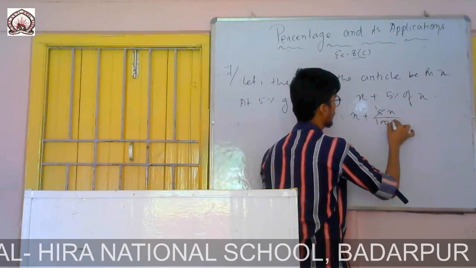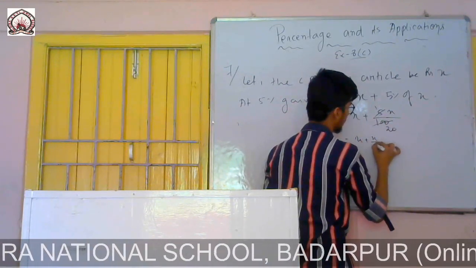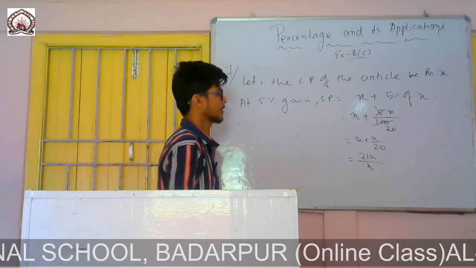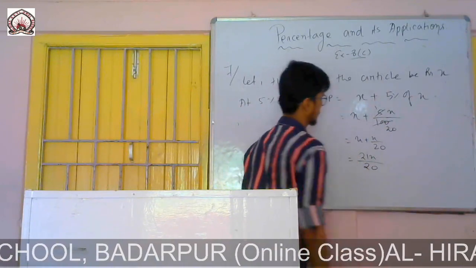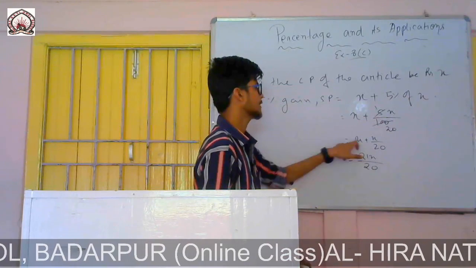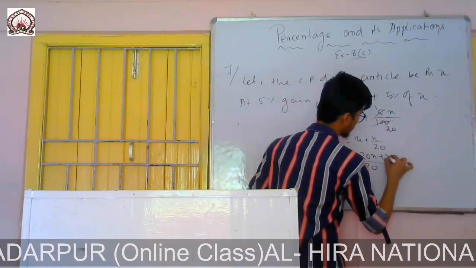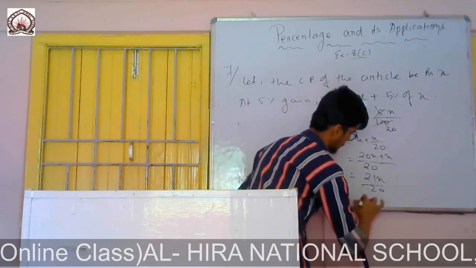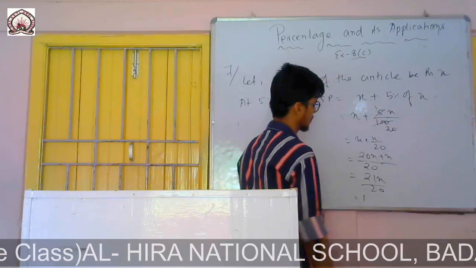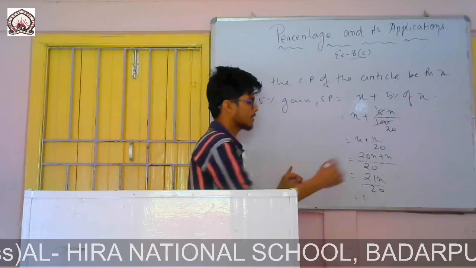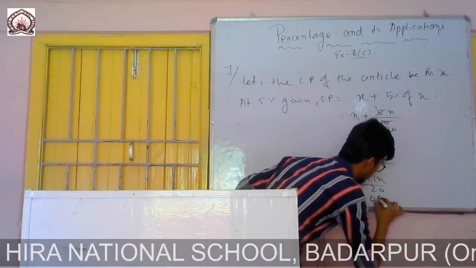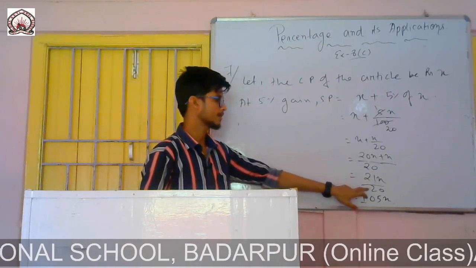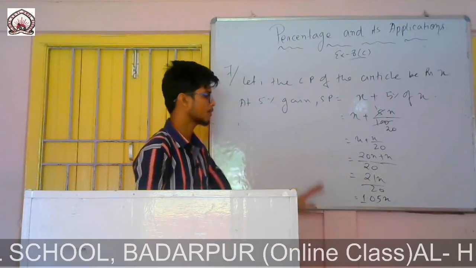If I solve, 5 ones are 5 and 5 20s are 100, so x plus x by 20, which is equal to 21x by 20. If I divide 21 by 20, I get 1.05x.